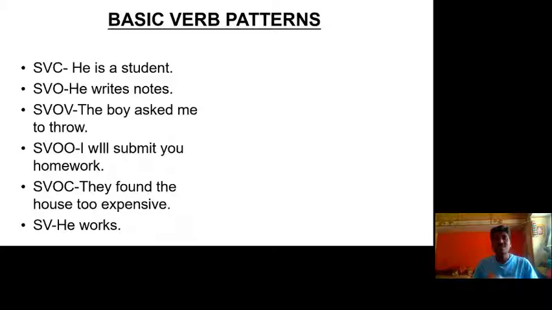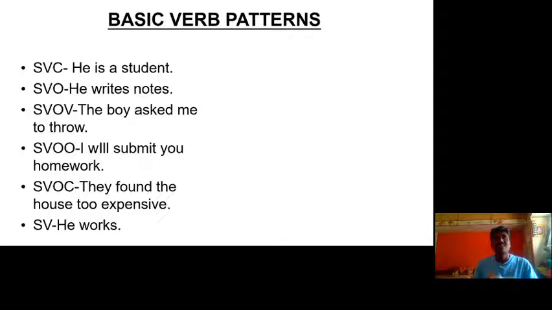And what are the six basic verb patterns? Here the first one is SVC, meaning subject, verb, complement. For that I will give an example: He is a student. He is the subject, is is the verb, student is the complement. The second one is SVO, where S means subject, V verb and O object. Here: He writes notes. He is the subject, writes the verb, notes the object.